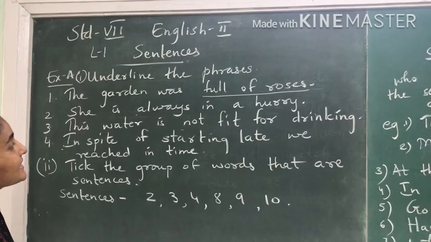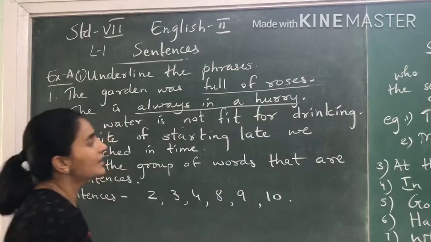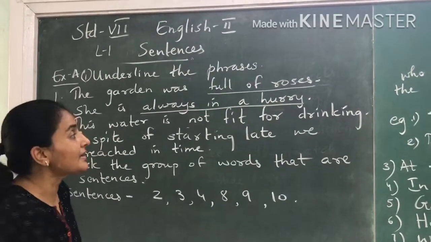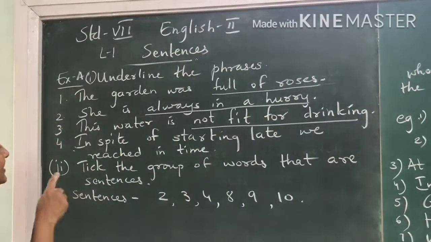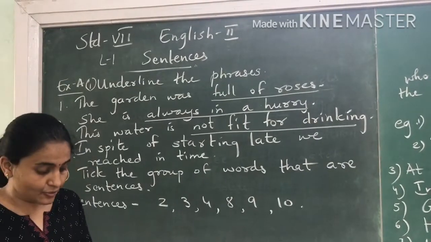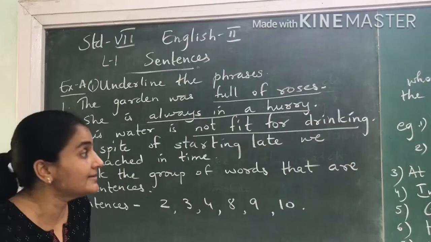She is always in a hurry. So the phrase is always in a hurry. This water is not fit for drinking. Not fit for drinking. Now see, in the fourth sentence, the phrase is divided into two parts. It is in spite of starting late, we reached in time.